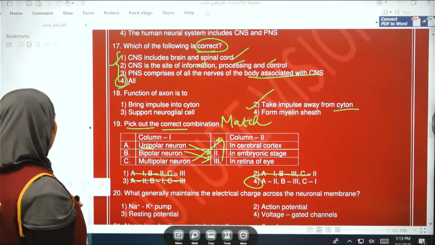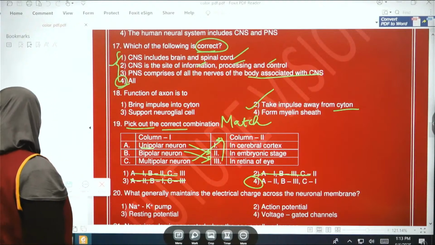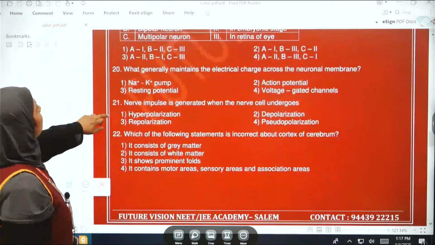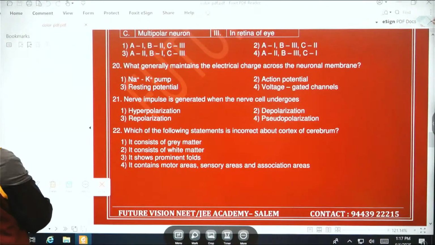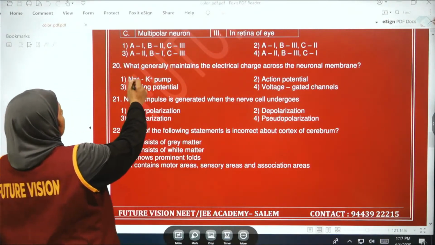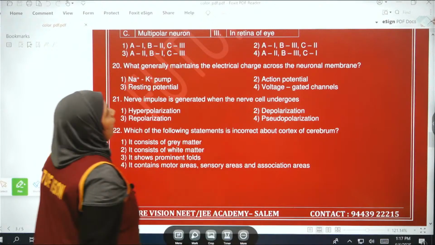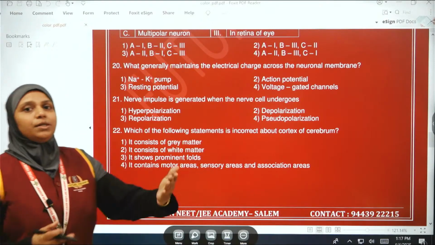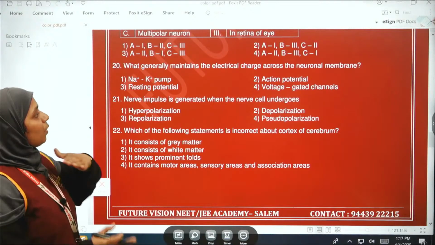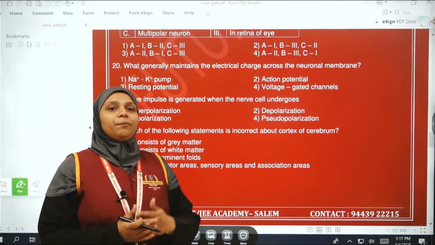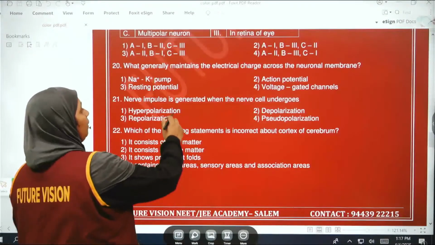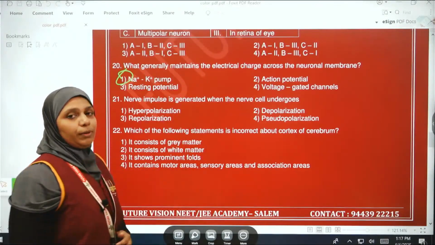Okay. Then the next question. What generally maintains the electrical charge across the neural membrane? What generally maintains the electrical charge across the neural membrane? Which pump is very important to maintain it? It is the sodium potassium pump.